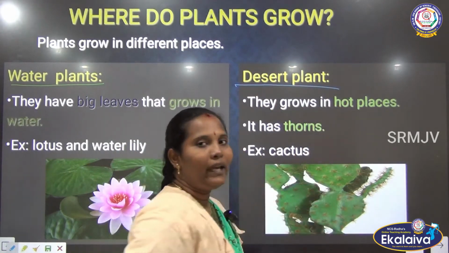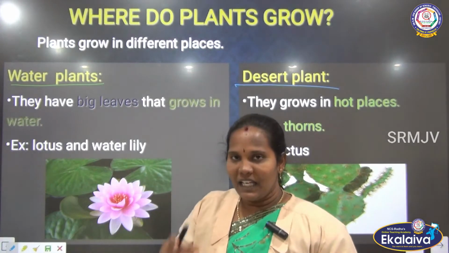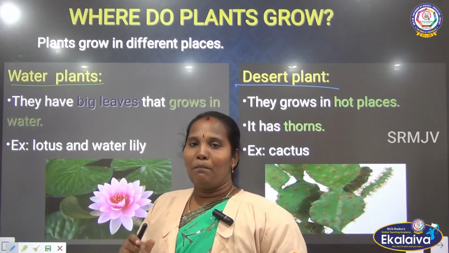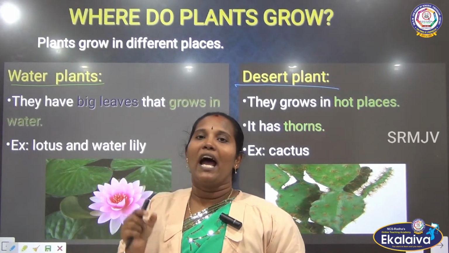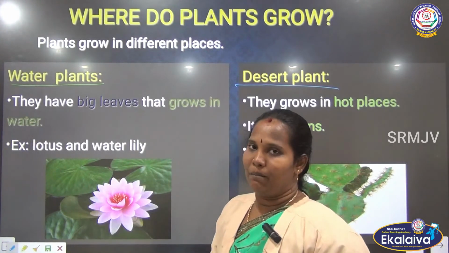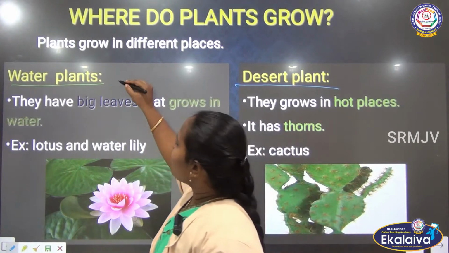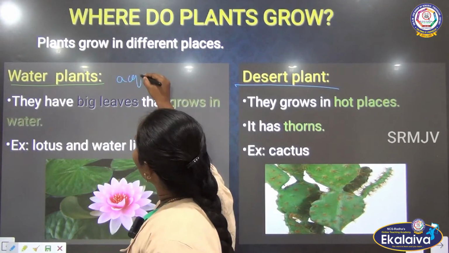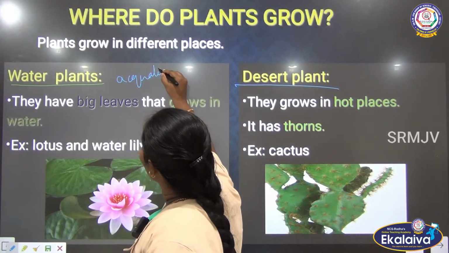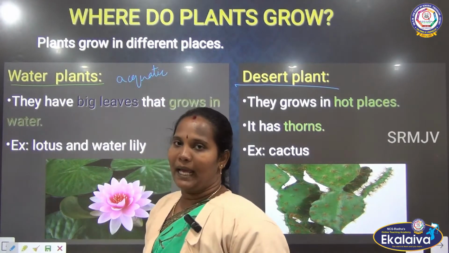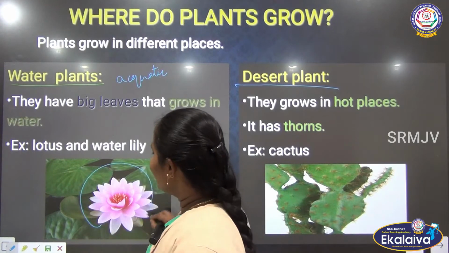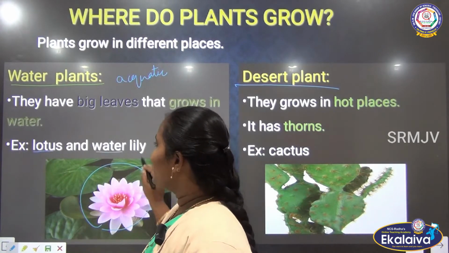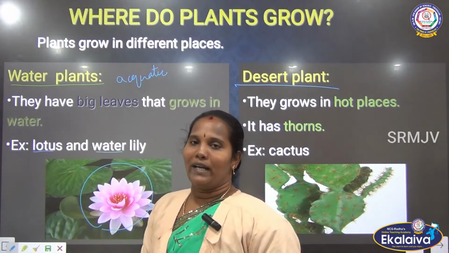Water plants means they are living in the water. Plants which live in the water are called aquatic plants or water plants. Aquatic plants means water plants. We can give the example of lotus or lily.